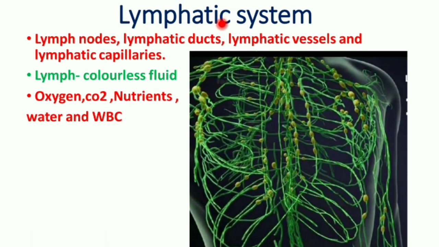Coming to the lymphatic system, already we learned about the circulatory system, which includes blood, blood vessels and heart. Like that, the lymphatic system also contains different components like lymph nodes, lymphatic ducts, lymphatic vessels and lymphatic capillaries. These together make up the lymphatic system. Lymph is a colorless fluid which is circulated by the lymphatic system, and it circulates the oxygen, carbon dioxide, nutrients, water and WBC.